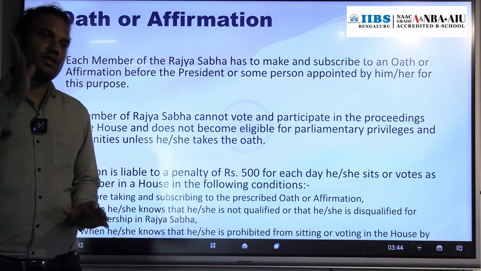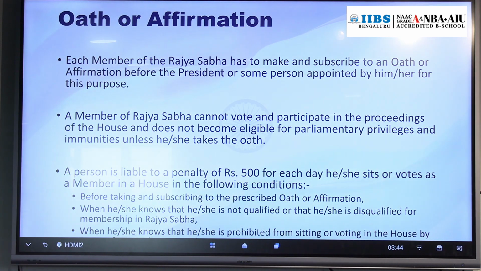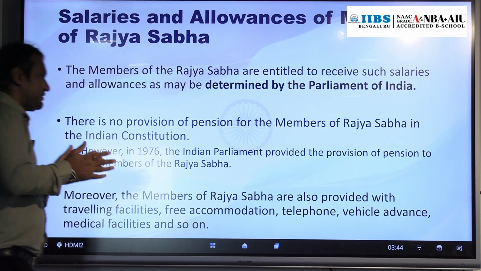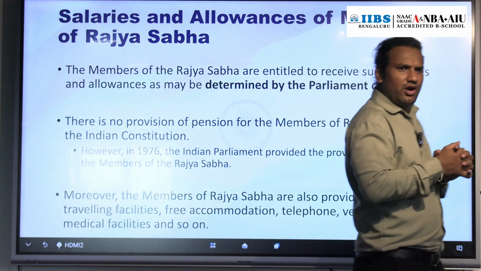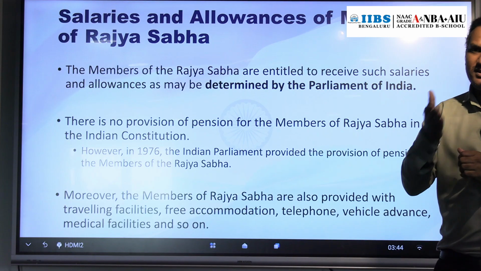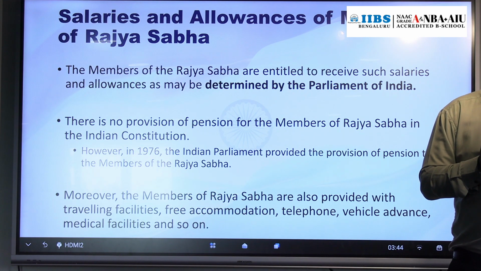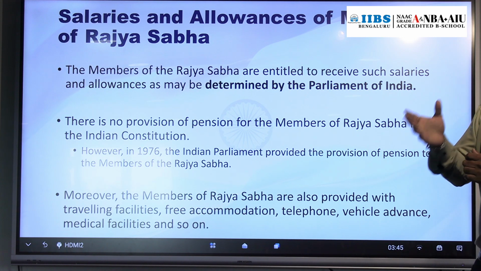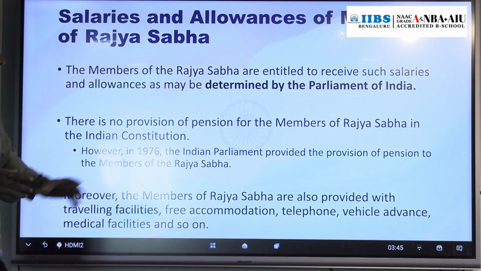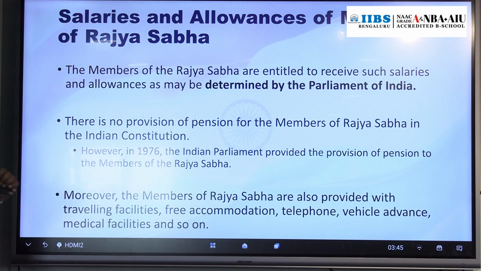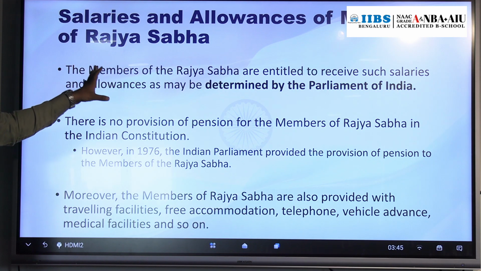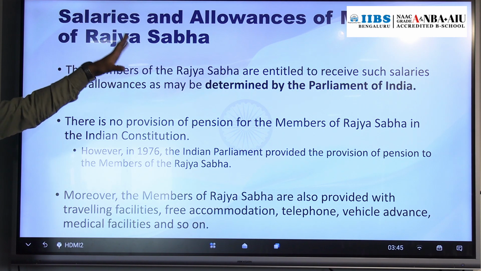So that's why oath and affirmation is important. Okay. The next, salary and allowances. In the Constitution the salary of a member of Rajya Sabha is not mentioned. The Constitution empowers Parliament to decide the salary and other allowances of members of Rajya Sabha. So the salary of a member of Rajya Sabha will be determined by whom? Parliament, from time to time.